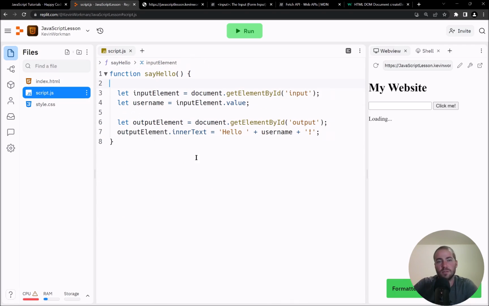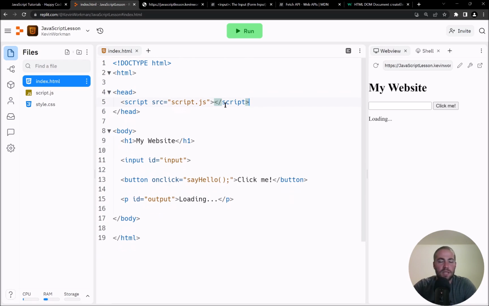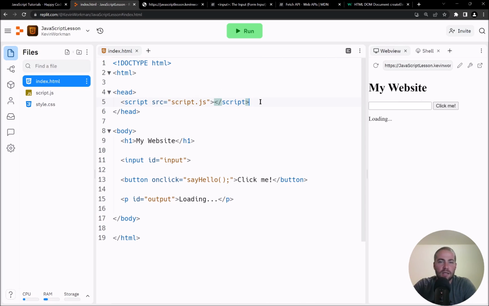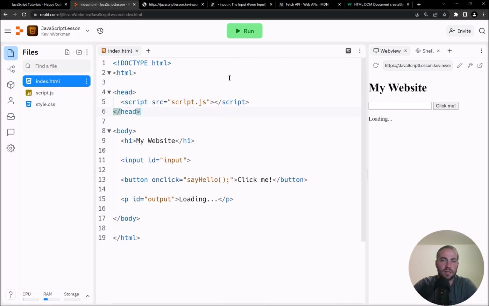It doesn't. It does. Cool. So now I have script.js, which is a JavaScript file that contains JavaScript code. And then back in my index.html file, instead of having a big mix of both JavaScript code and HTML, I have this single line of code which says, hey, go load script.js and bring in whatever code is over there in that file.